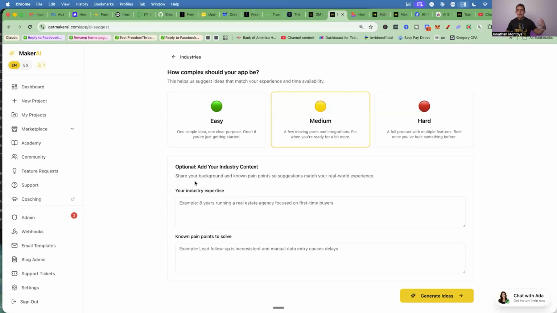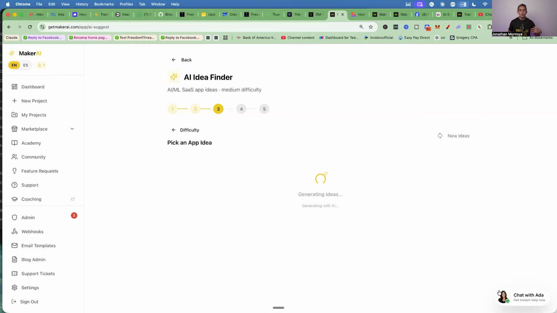The cool thing is if you have some sort of expertise or anything like that, you could always add your industry expertise, okay? Once you do that, you're gonna click on generate idea here. Now, this is gonna scour the internet. It's gonna go to Reddit, YouTube. It's gonna go through Google. It's literally doing months and months of research in just a few moments, okay?